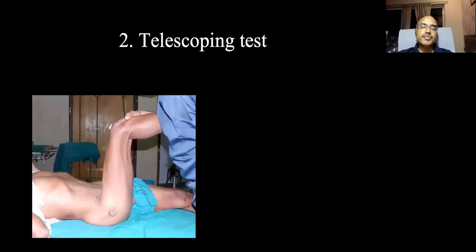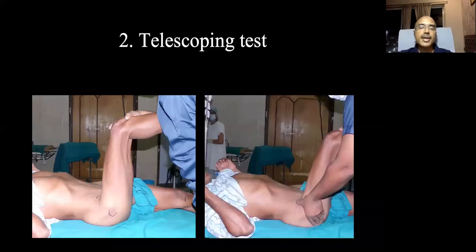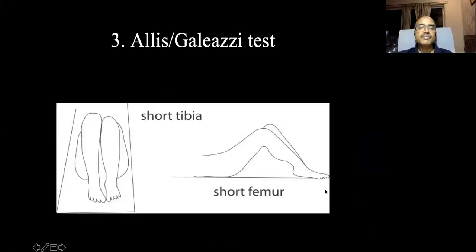Now this is telescoping test. So what you do, you flex the hip and the knee, and then you do a push and a pull. Okay. So remember, you keep the leg supported on your forearm here, and you put your opposite hand and palpate the tip of the greater trochanter. So if the greater trochanter moves, that means telescoping test is positive. If it doesn't move, then it is negative. Always compare with the opposite side.